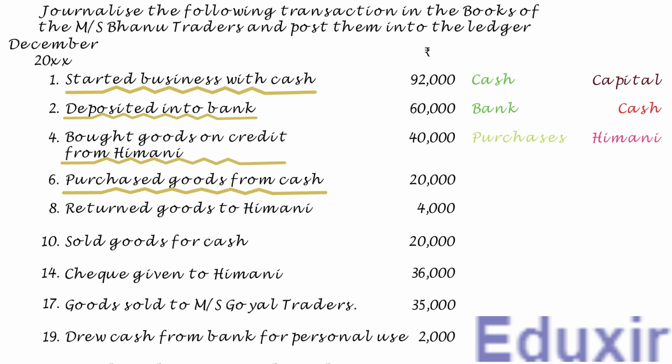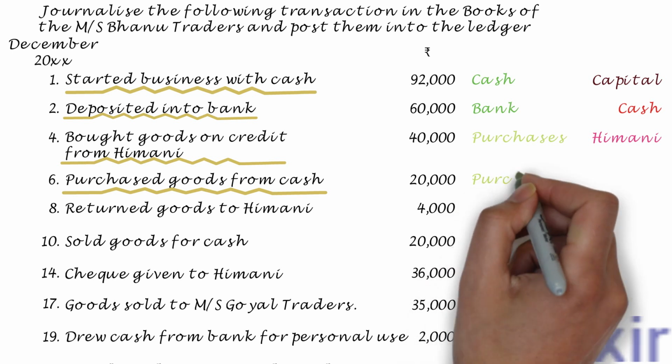Note that this transaction is a straightforward cash transaction. As you know, the purchases are revenue expenses. In other words, the business is incurring an expense named purchases in this transaction. The rule to record any increase in the expenses is to debit the corresponding expenses account. In this case, the purchases account should be debited.